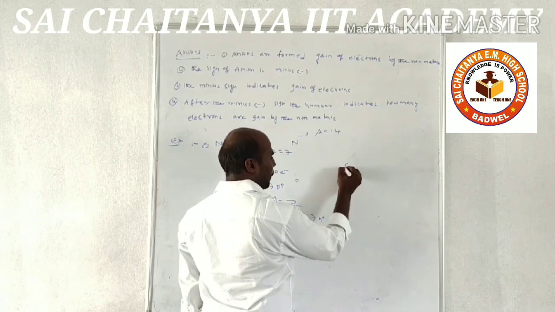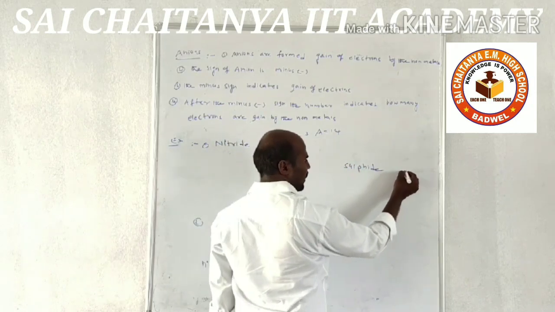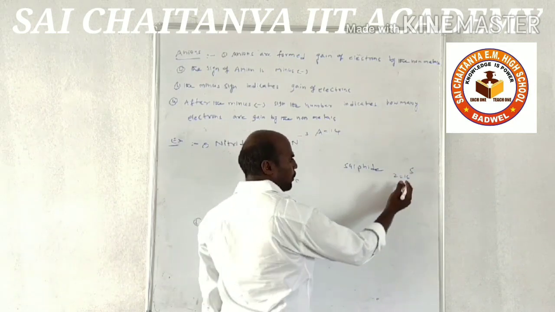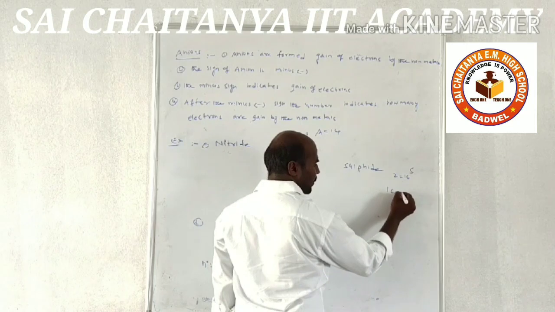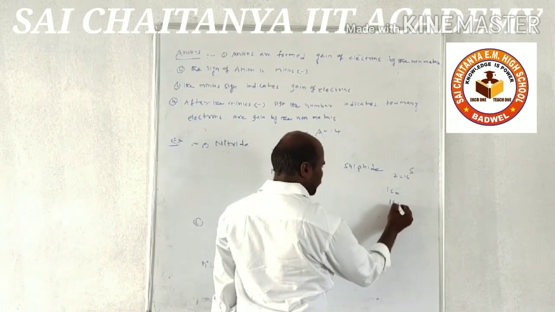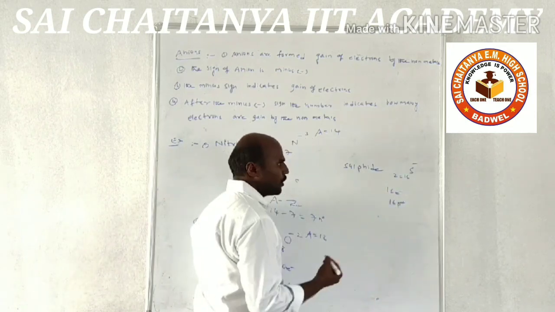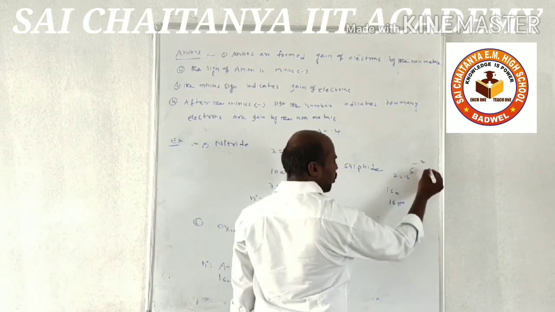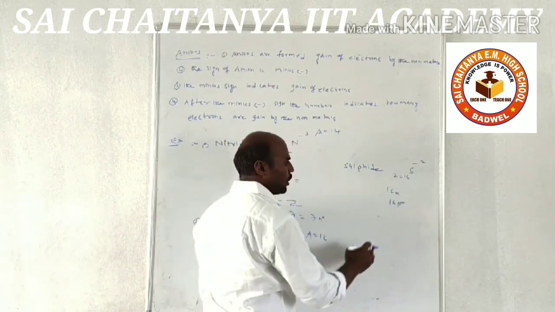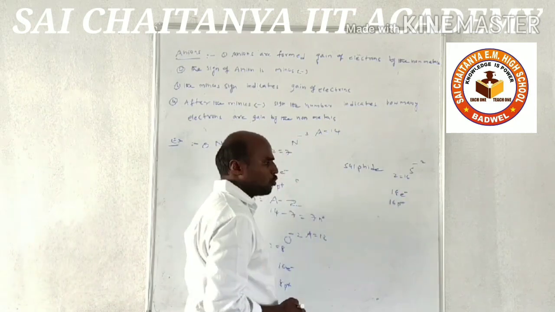Sulfide, symbol is S, atomic number Z is equal to 16. In neutral atom, how many electrons will be present? 16 electrons and 16 protons. But here minus sign indicates gain of electrons. After the minus sign, the number indicates how many electrons will be gained, 2 electrons. 16 electrons and 2 electrons, total how many electrons will be there? 18 electrons, to get the nearest noble gas configuration of argon.